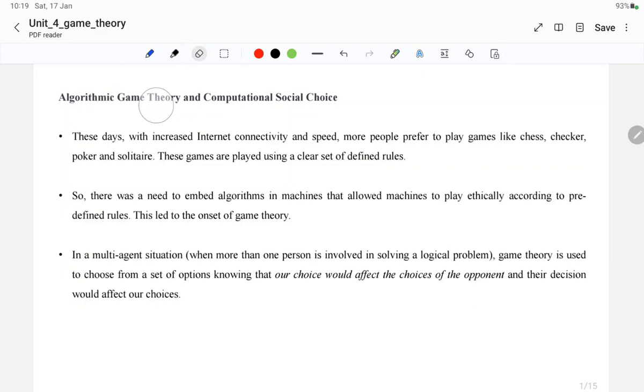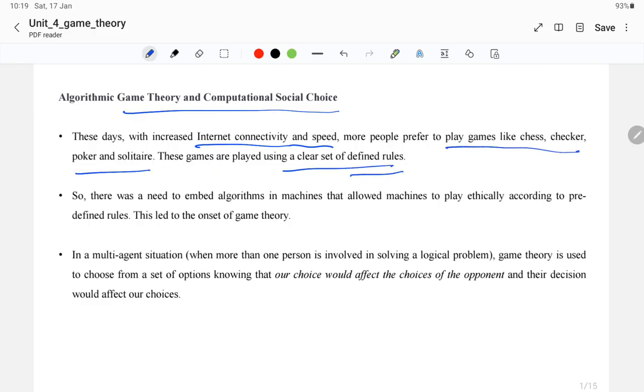This is about game theory and computational social choice. These days, with increased internet connectivity and speed, more people prefer to play games like chess, checkers, poker, and solitaire. These games are played using a clear set of defined rules. So there was a need to embed algorithms in machines that allowed them to play according to predefined rules. This led to the onset of game theory.